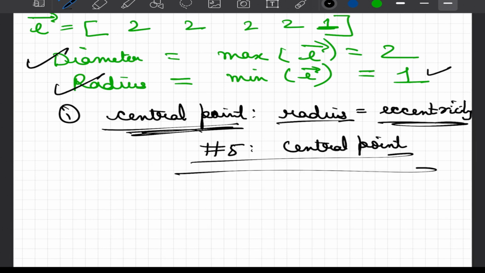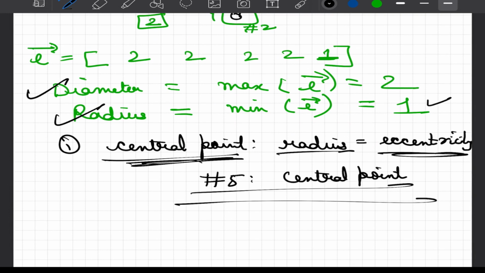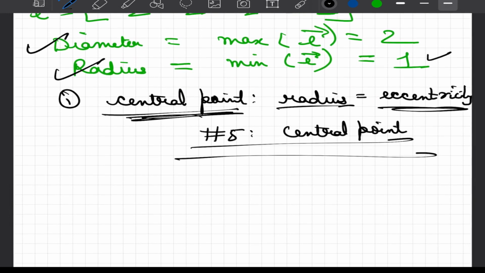Hence we say that node 5 is our central point by definition, and this is exactly what we mean by non-ambiguous classification of nodes based on certain definitions. And this makes sense, at least for this network, because 5 indeed is the most central node, as the name suggests and as the definition suggests.